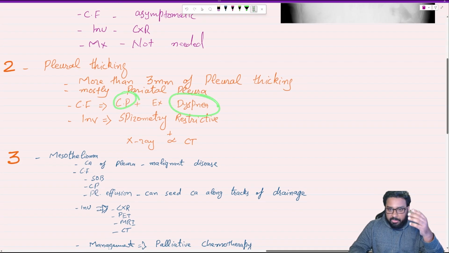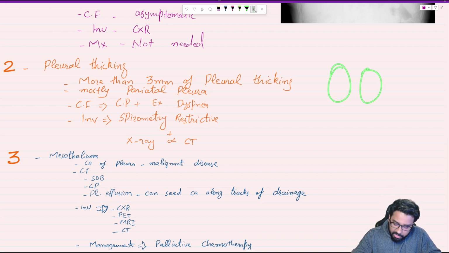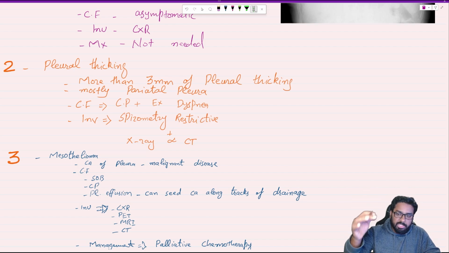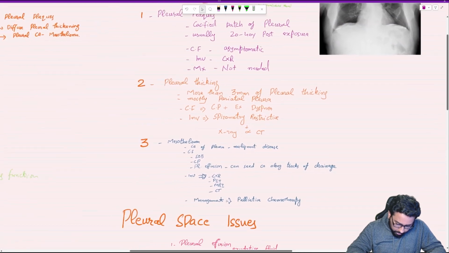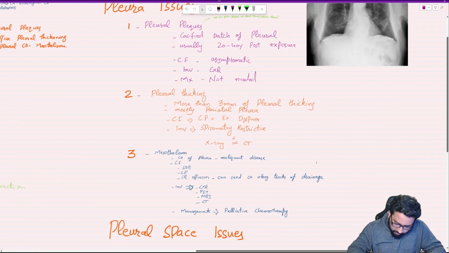Shortness of breath and chest pain. Spirometry will be restrictive because lungs are fine. There is no obstruction to exhale, but there is some pressure outside. So spirometry will be restrictive. Person will be able to exhale quickly. And investigation, we need to do X-ray and CT. And if we talk about the management, we usually don't need to do any specific management.